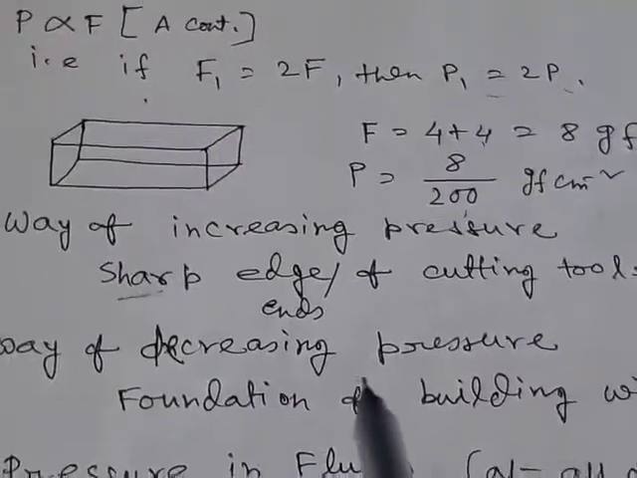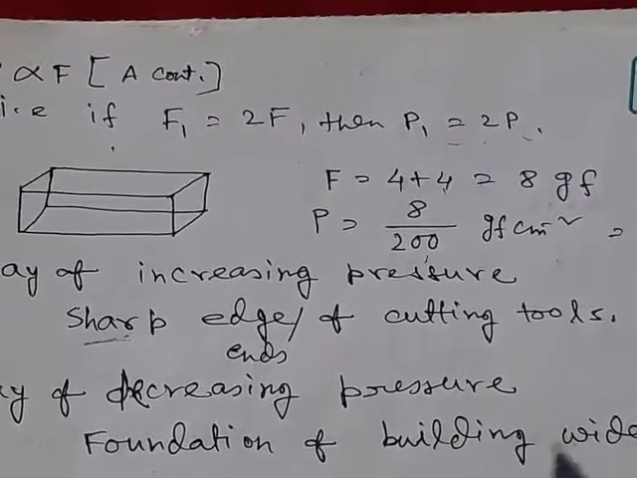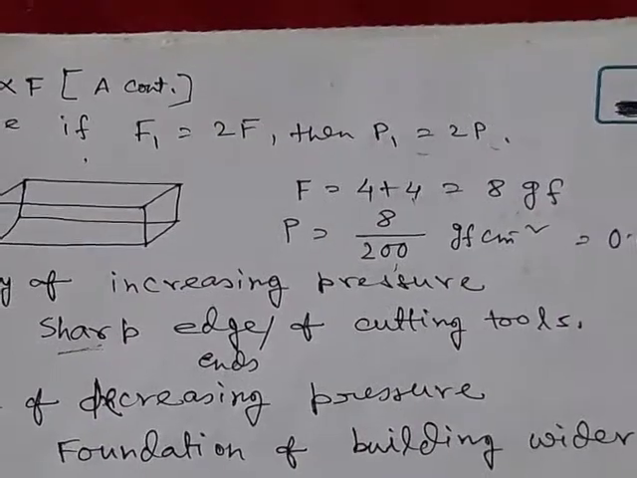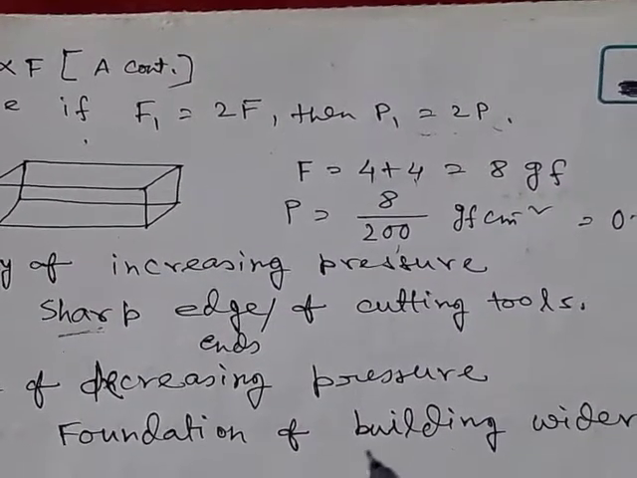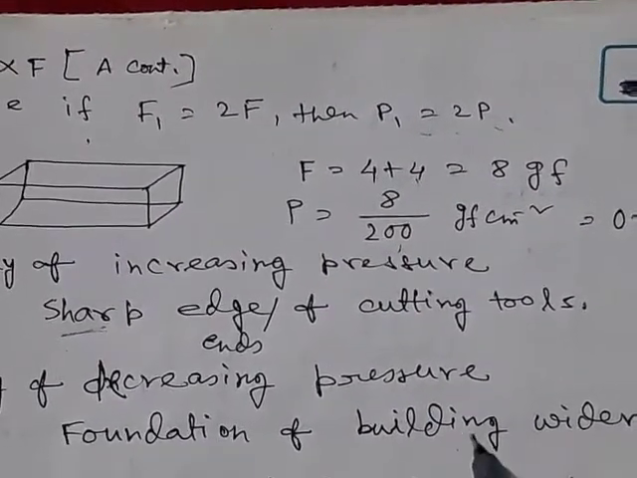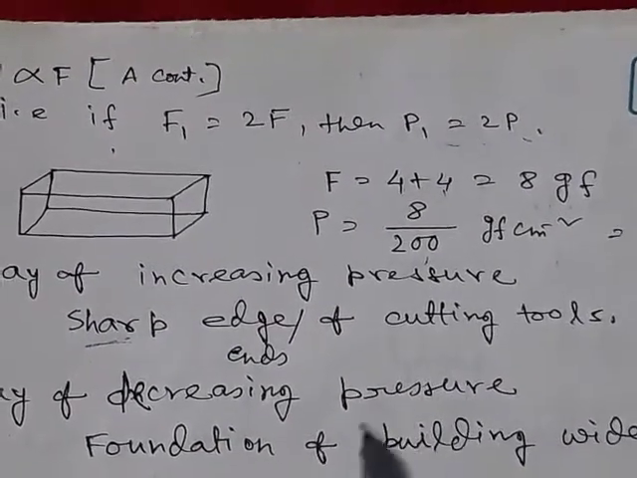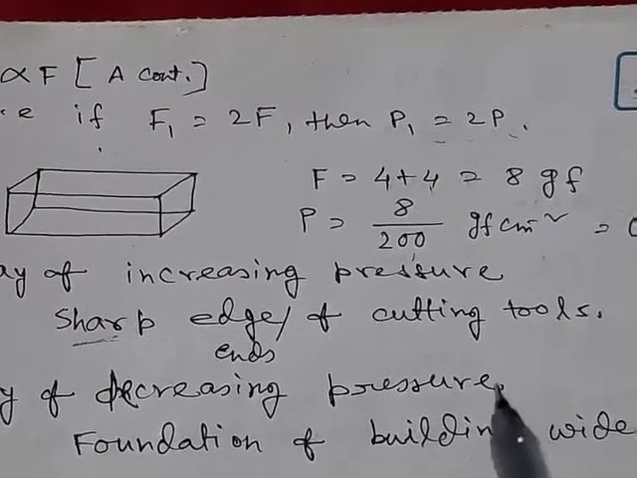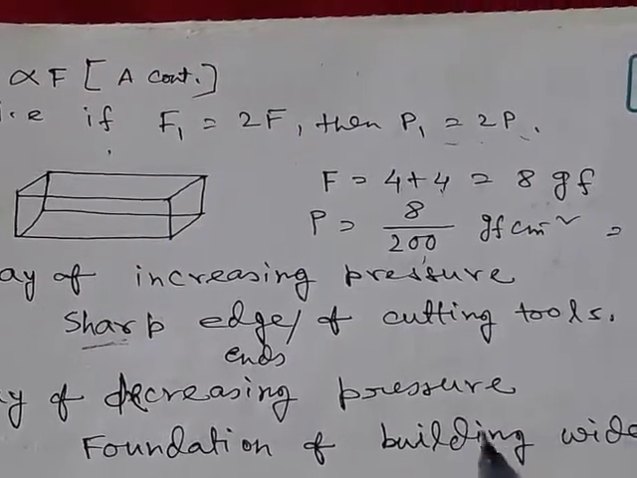Number 2 is way of decreasing pressure, that is foundation of buildings are made wider than its wall. Why? Because foundation of buildings are wider, that is the contact area of the building with the ground is higher. As a result, the thrust exerted by the building on the ground will be less. Pressure exerted by the building on the ground is less, that gives the extra stability to the building.